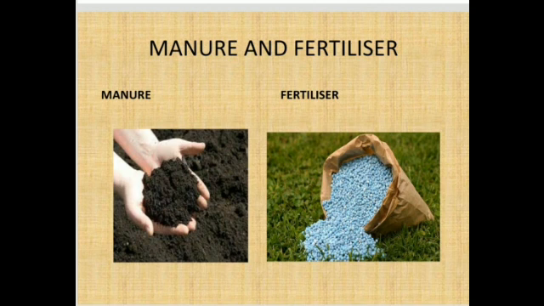What do you mean by manure? Manure is an organic substance obtained from decomposed plants or animal wastes. Fertilizer is a substance which is added to the soil to improve plant growth and yield. They are chemical substances like urea, NPK, potash, etc. This is the difference between manure and fertilizer.